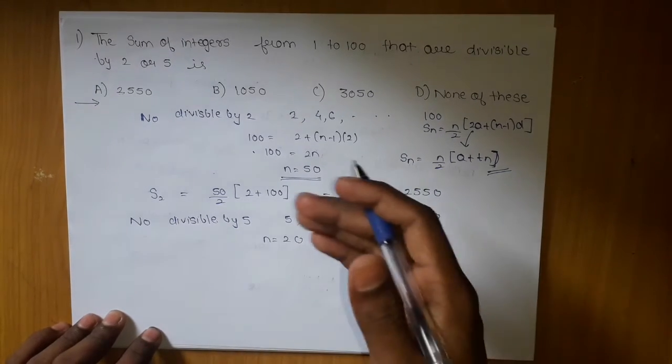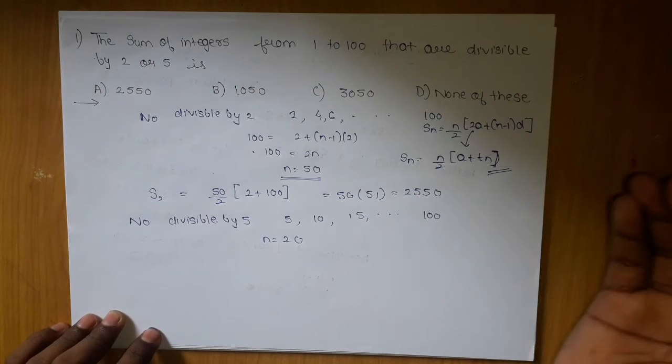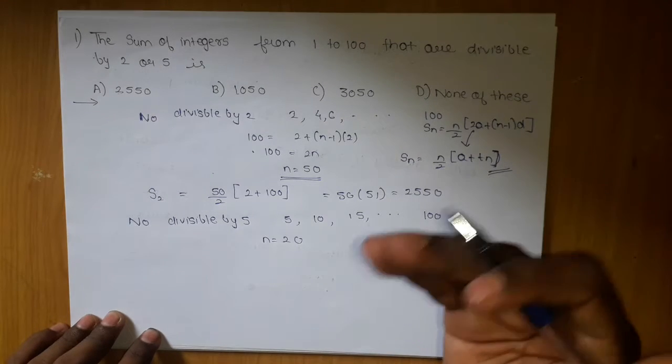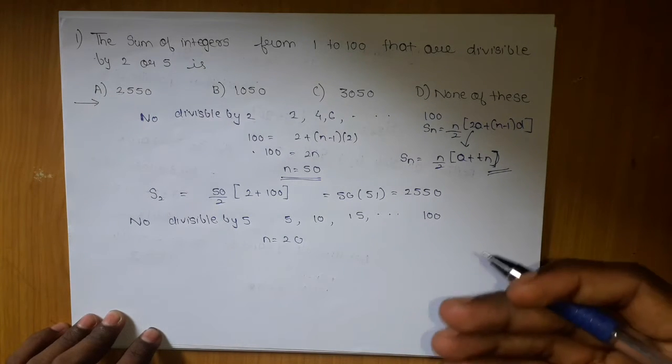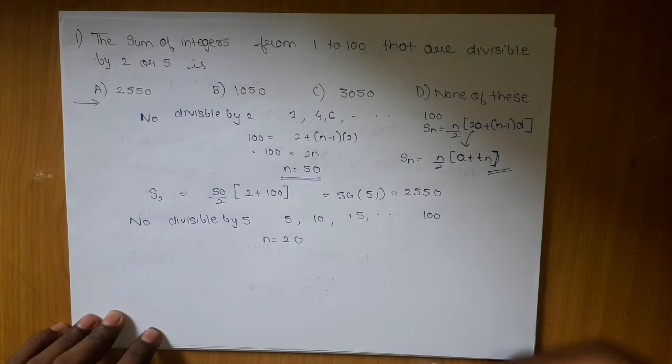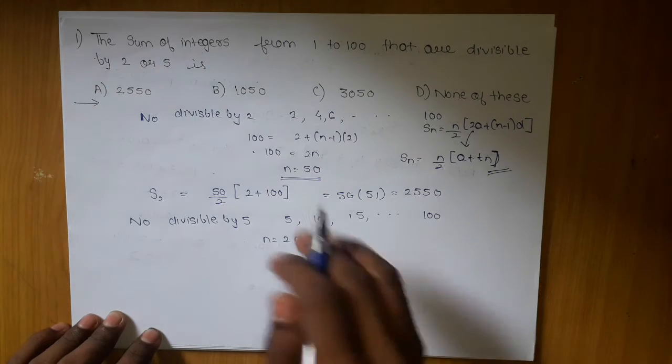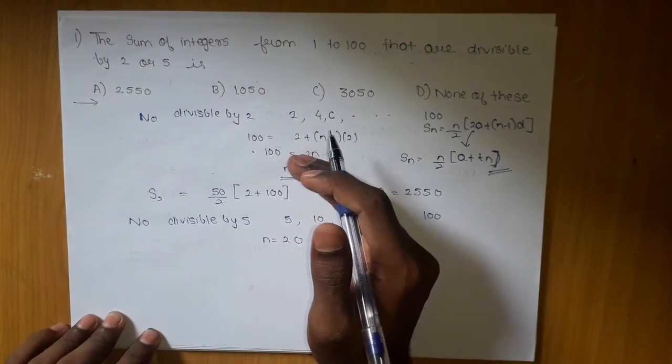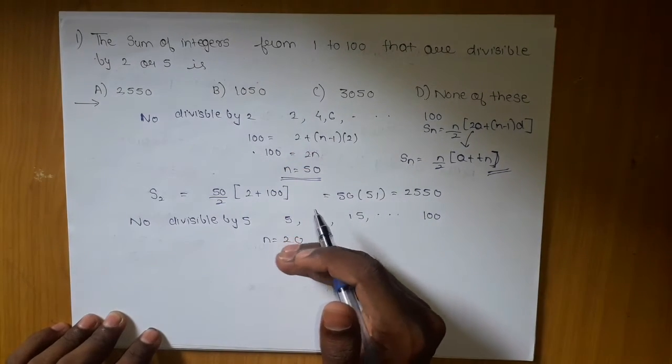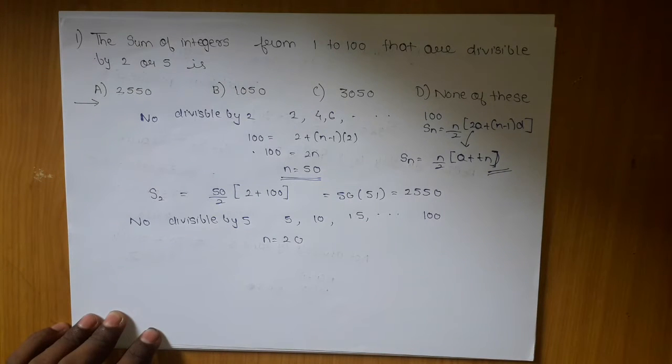In some cases, like how many numbers from 1 to 100 are divisible by 2, it is obvious that it will be half, that is 50. While for 3 it will be 33, and for 5 it will be 20. So some counts are quite easy to predict compared to calculating them with the formula. What I suggest is that if you don't understand, go with the formula, but if you are able to predict how many terms, like for 2 and 5, then it will just save your time.